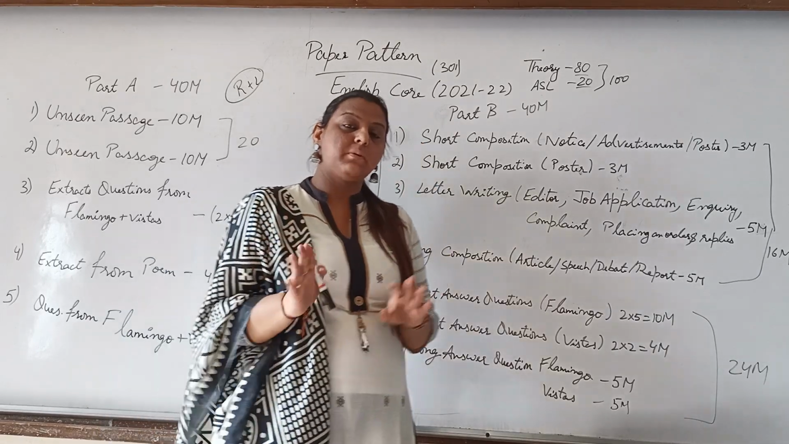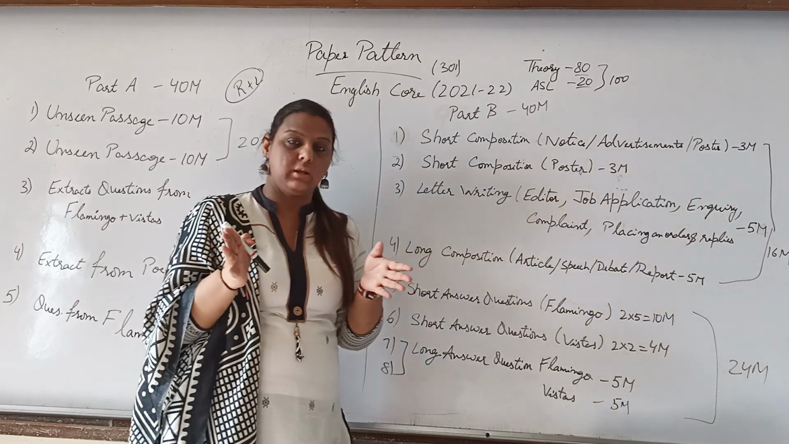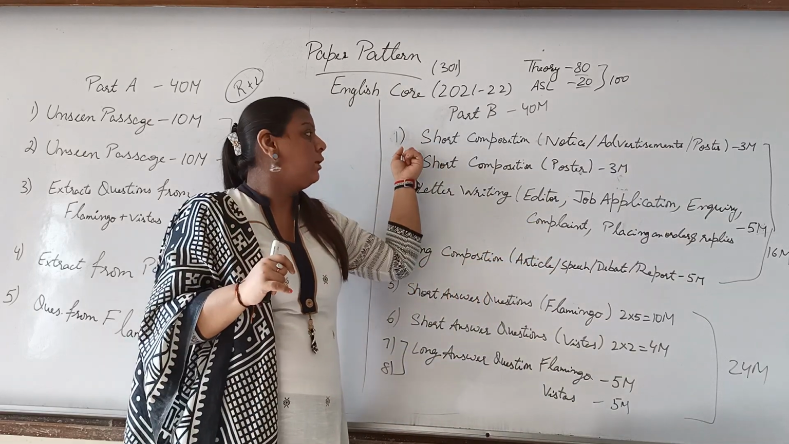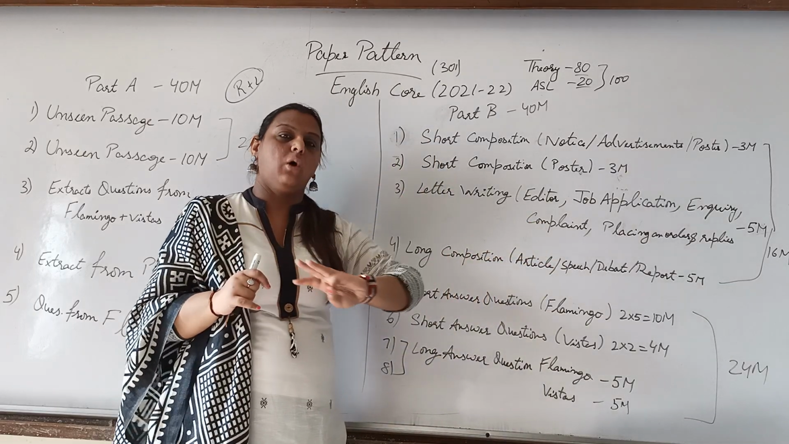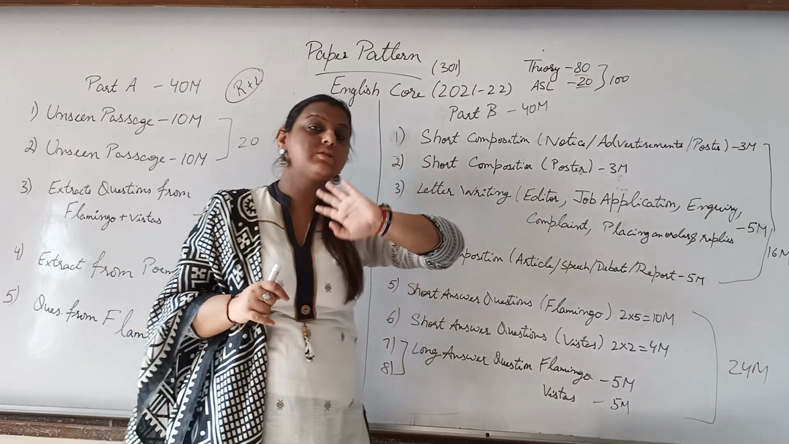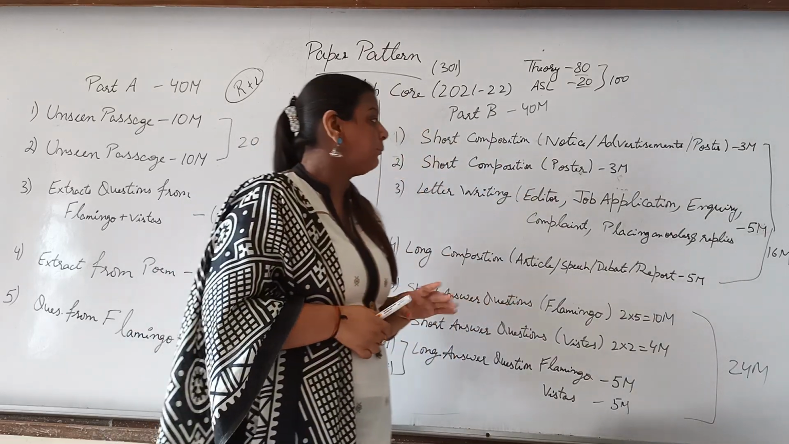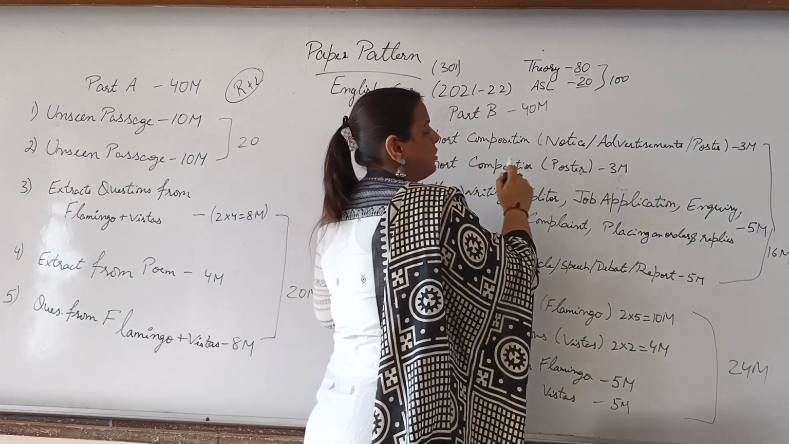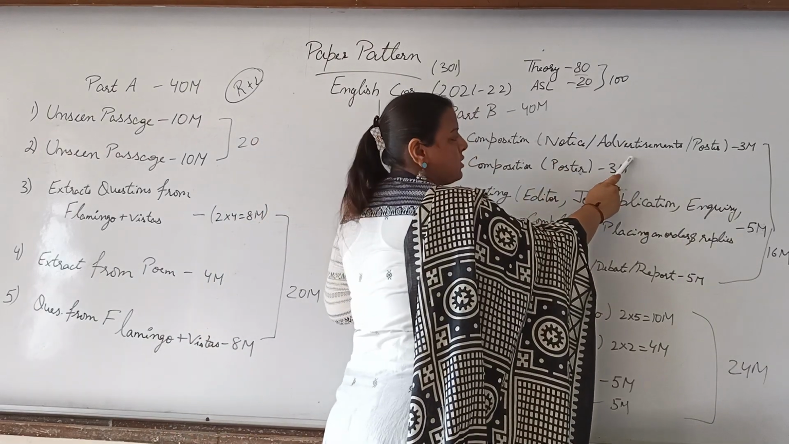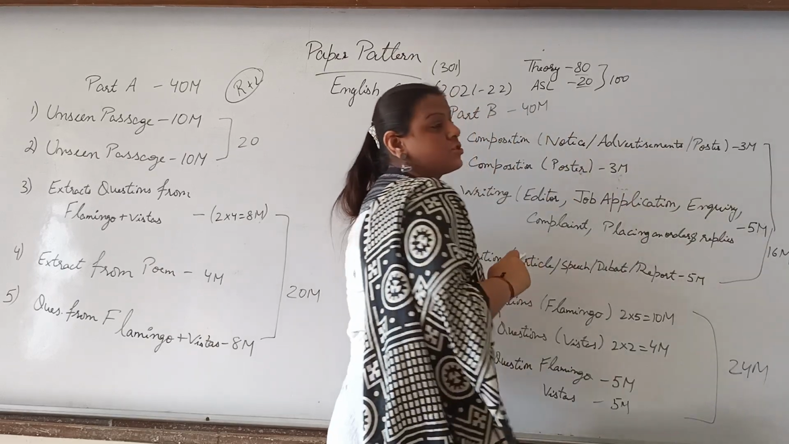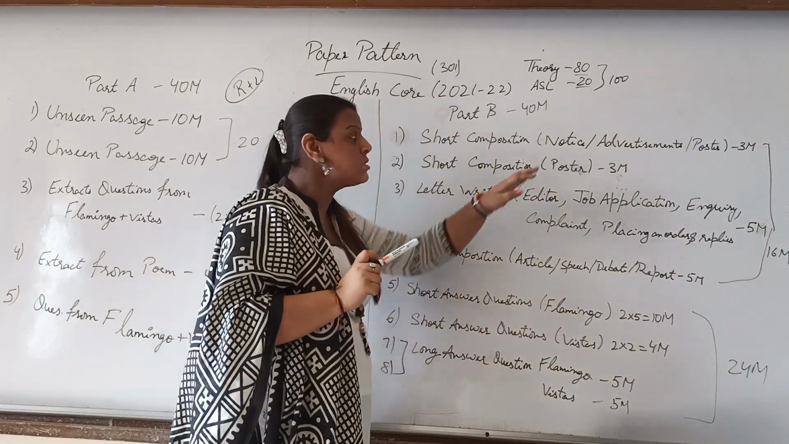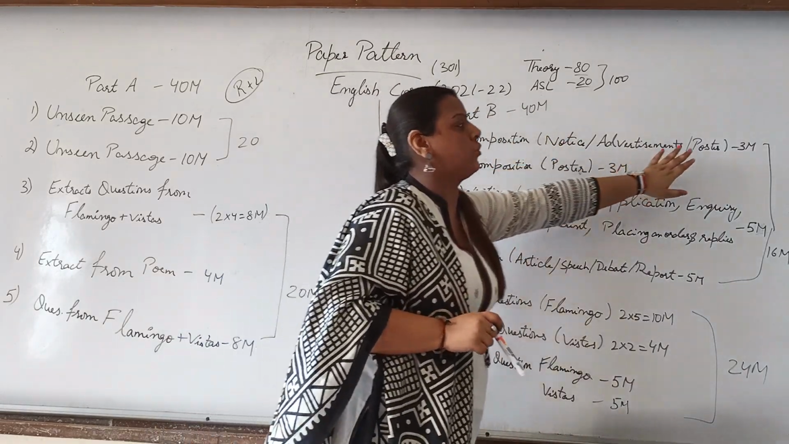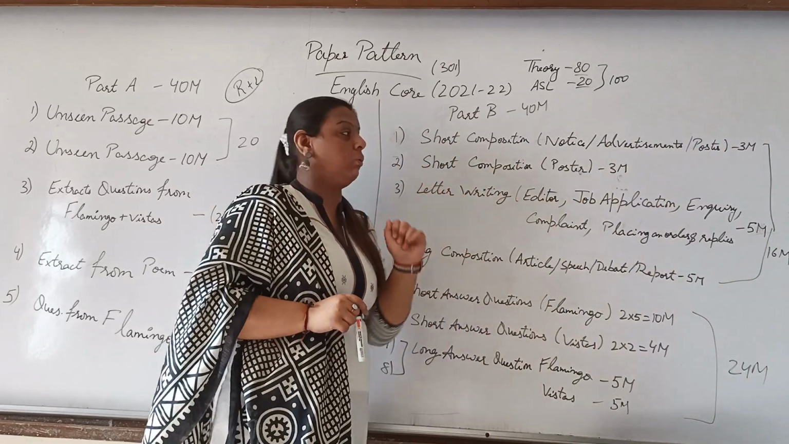Remember we discussed short composition, which means the 50 word limit. Here you would be having 3 topics in the first question. So it means there would be a choice. In the first you would have a choice from notice, advertisements and posters, which would be of 3 marks for you.